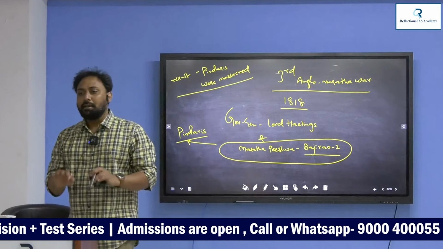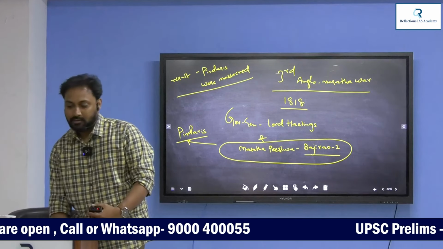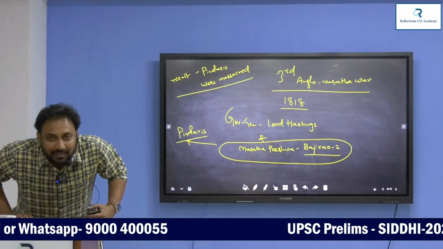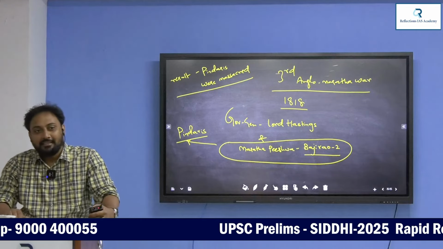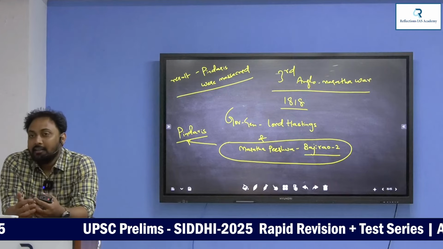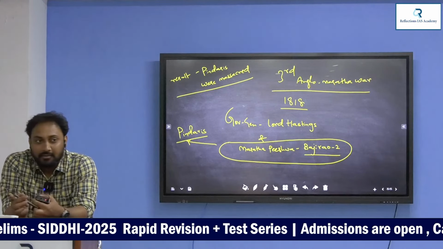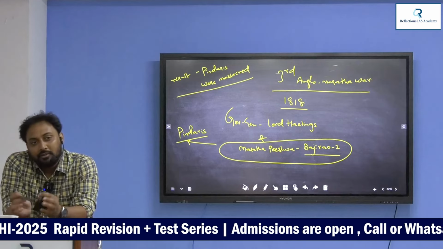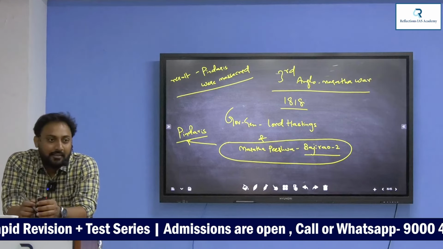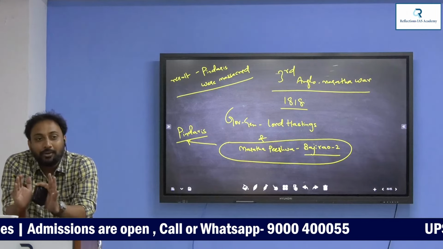Pindaris were brutally massacred by the British. This is the end of the chapter of Pindaris. Who are these? What are the origins of these Pindaris? They were extending their support right from Chhatrapati Shivaji's times. He was always supporting Marathas. Yeah, they are very good natural friends of Shivaji. Pindaris always help Marathas in looting.